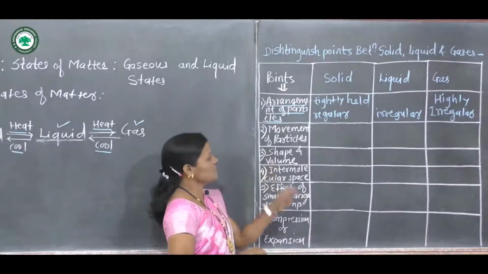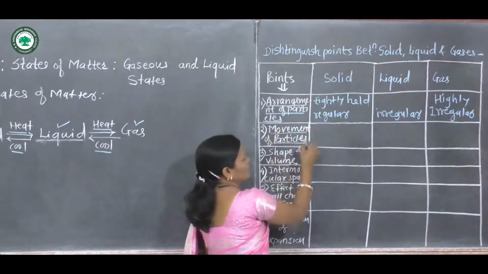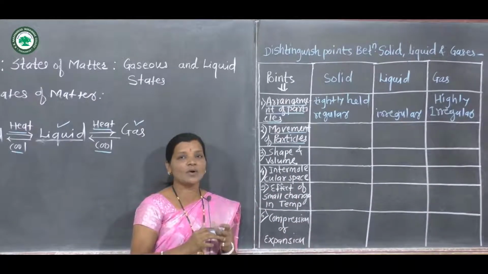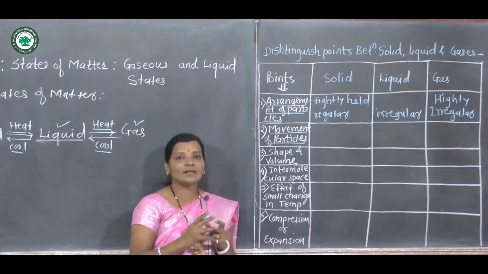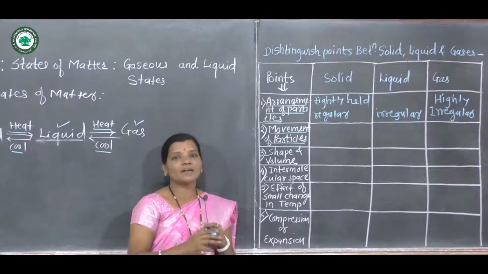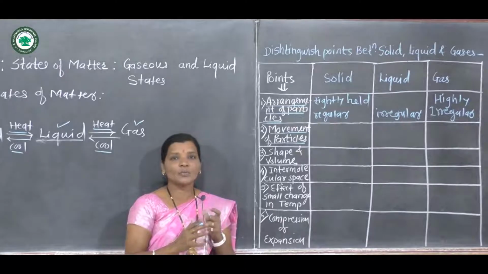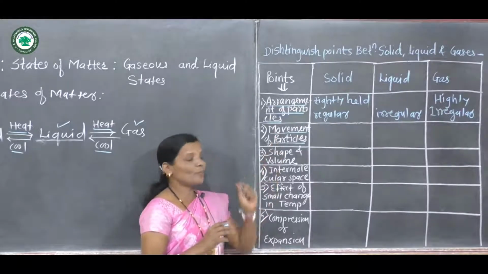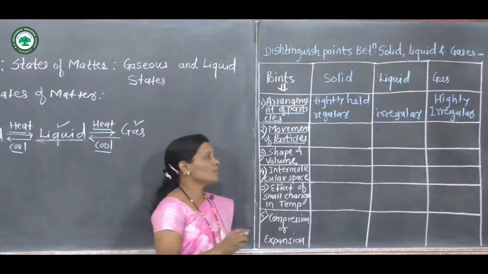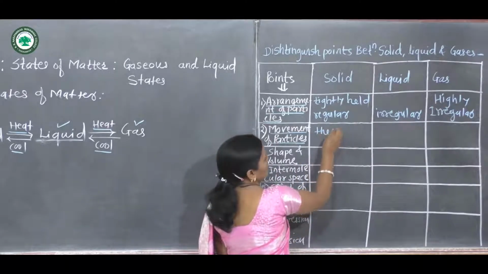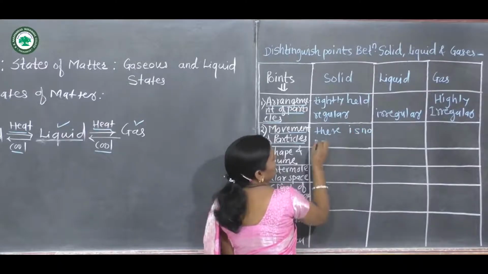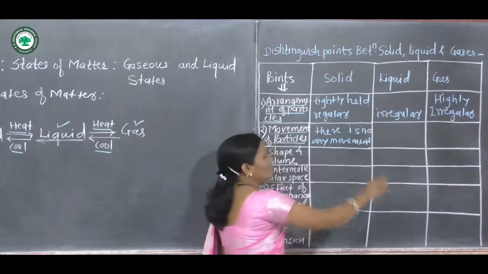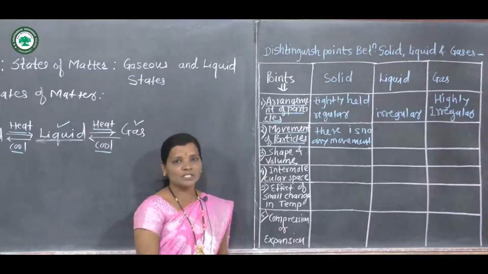Now let us see movement of particles. As solids have compact structure, as solids have regular arrangement of particles, and the particles are held strongly to each other in a molecule, so if we see movement of particles, particularly there is no movement observed of the particles in case of solids.